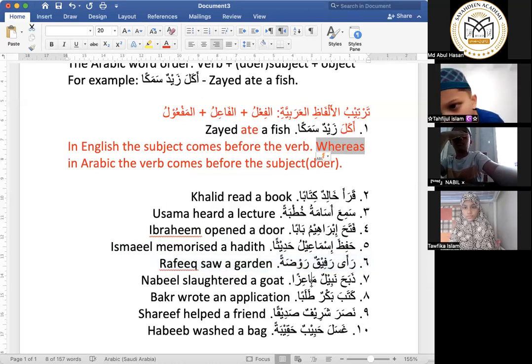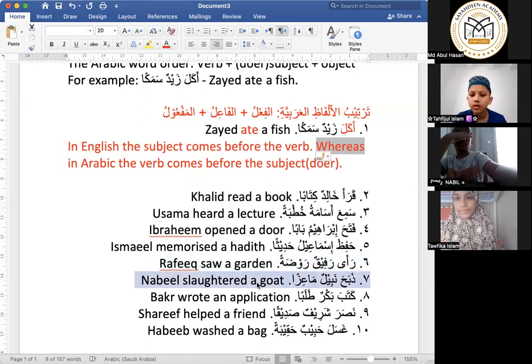Okay. The next example, Dhabaha Nabilun Ma'izan. Nabil slaughtered a goat. So in this English sentence, the subject Nabil came before the verb slaughtered. Whereas in this Arabic sentence, the verb Dhabaha came before the subject Nabil.